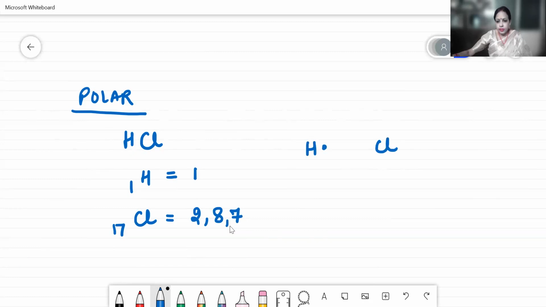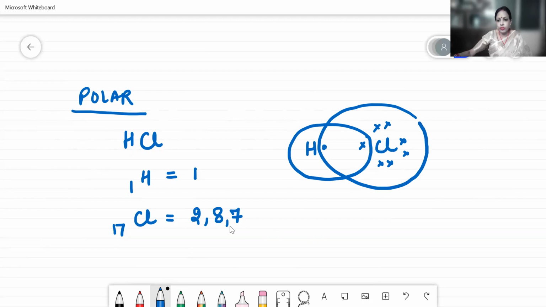Now this is the structure for HCl which we are drawing, 7 electrons. Your hydrogen requires 1 electron as well as your chlorine requires 1 electron for the stable configuration. Now this is the structure. But as I said, the unequal distribution of the shared electron pair occurs. Your chlorine being more electronegative than hydrogen, it attracts the shared electron pair towards itself, imparting a partial positive charge on hydrogen and a partial negative charge on chlorine.